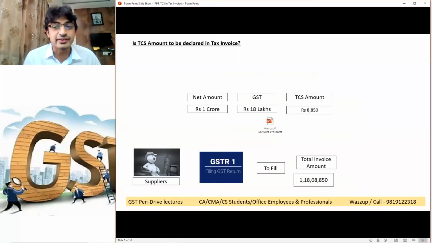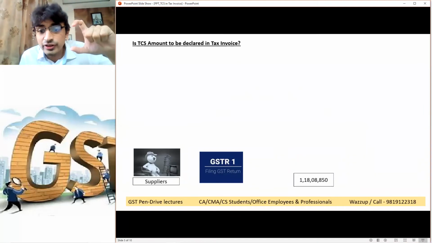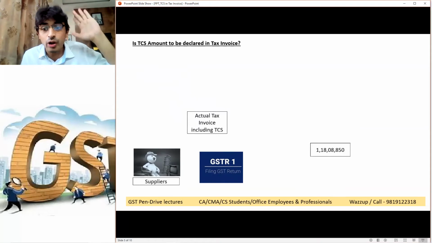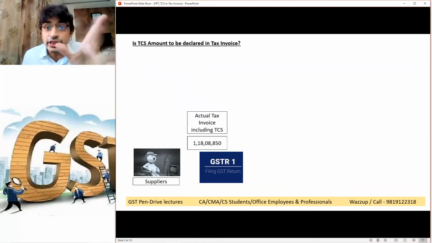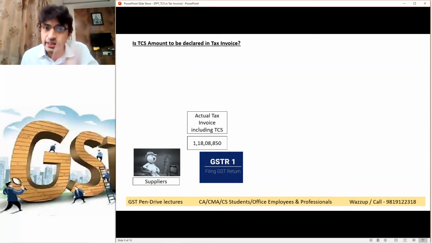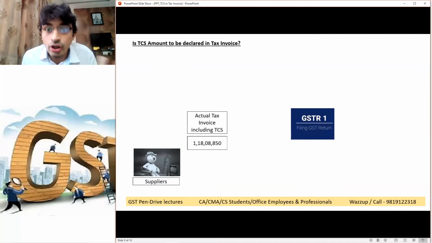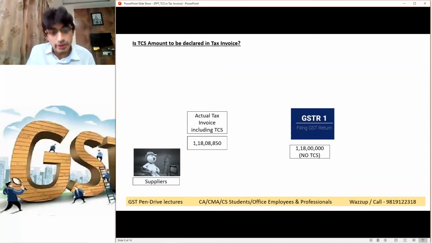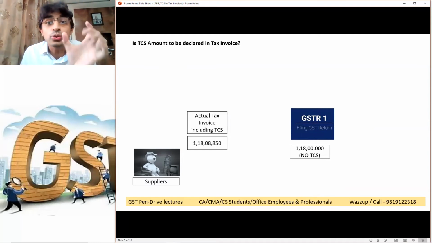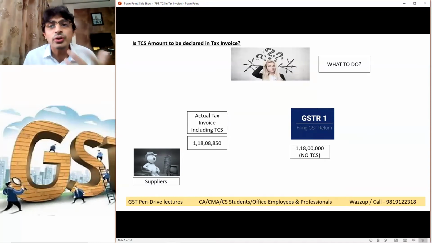Now see this. Many people are making this mistake. Their actual tax invoice as per their books of account will now be 1 crore 18 lakh 8,850, including GST and including TCS. However, when they file their GSTR1, there is no TCS. So in GSTR1, their total invoice value will be 1 crore 18 lakh. So there will be a mismatch to the extent of TCS. You're getting this? This is the confusion. What to do?